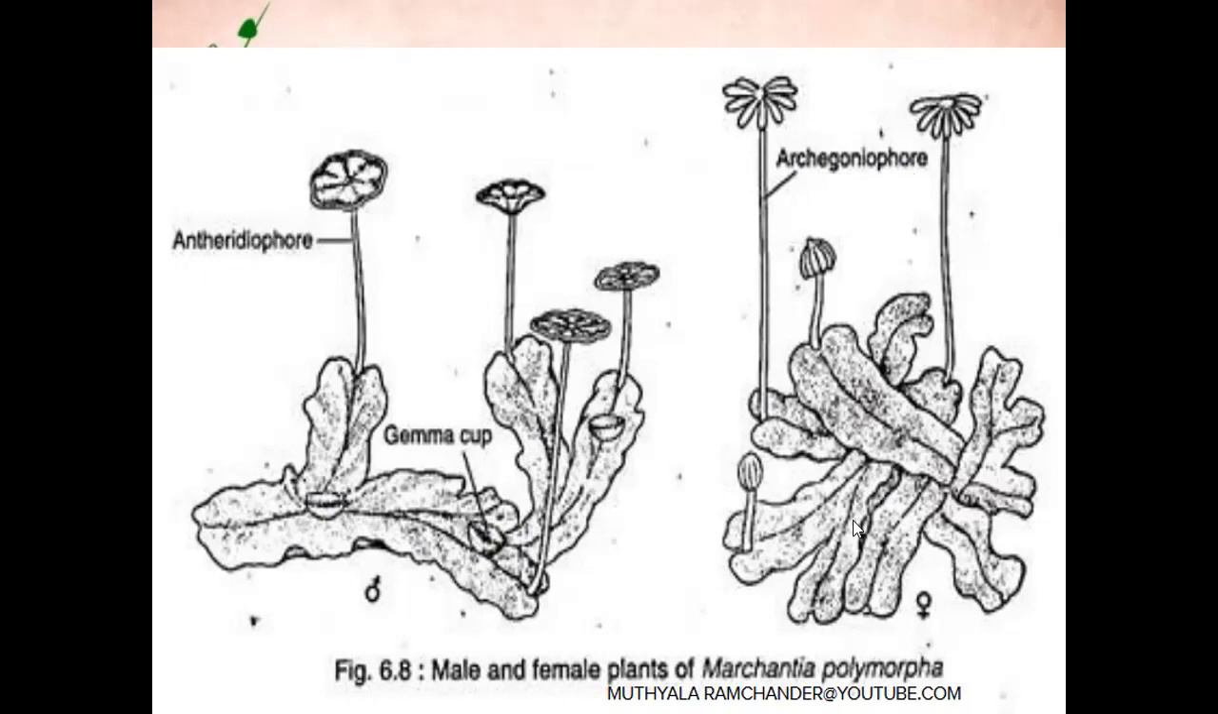On the lower part of the gametophytic thallus, rhizoids are present, and scales are also present. The rhizoids mainly help in fixing the gametophytic thallus on the soil surface. At the same time, they help in absorption of water and minerals from the soil surface. This is the Marchantia gametophytic thallus external structure.